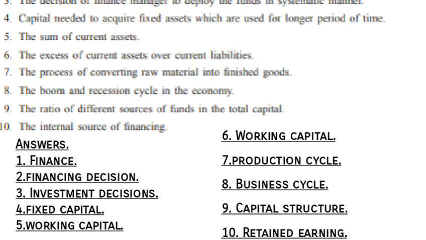Eighth, the booms and recession cycles in the economy, business cycle. Ninth, the ratio of different sources of funds in the total capital, that is capital structure. Tenth, the internal sources of financing, retained earnings.